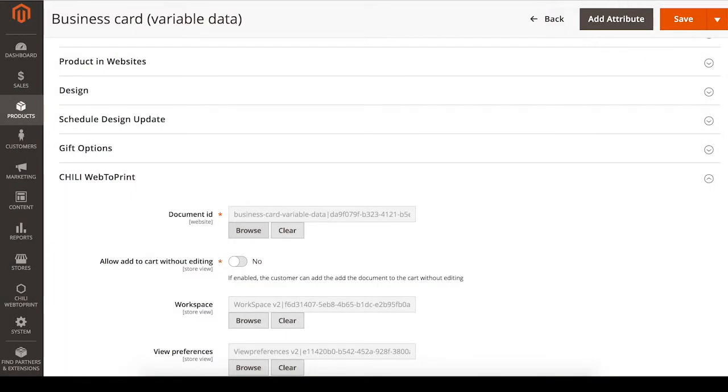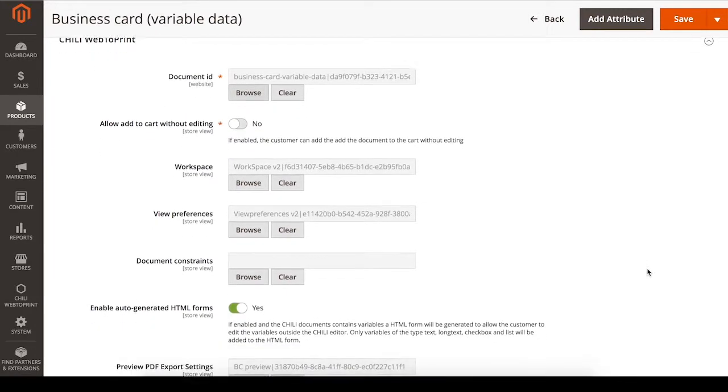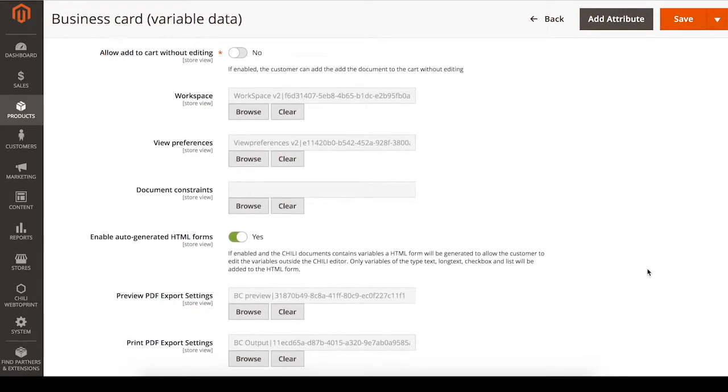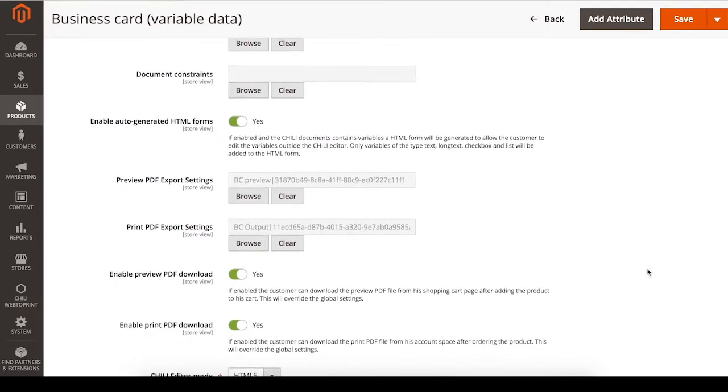Now, if we have a look at the other configuration options, you can see you can enable HTML forms, select the preview and print ready PDF export settings, enable the preview and print ready PDF download functionality, and choose the Chili editor mode.